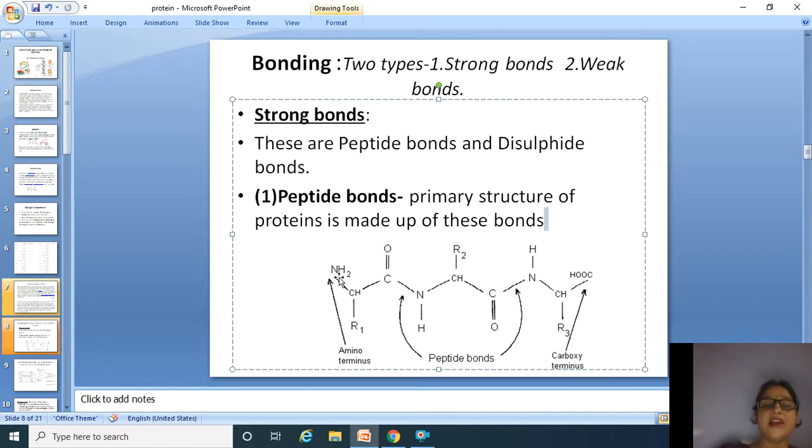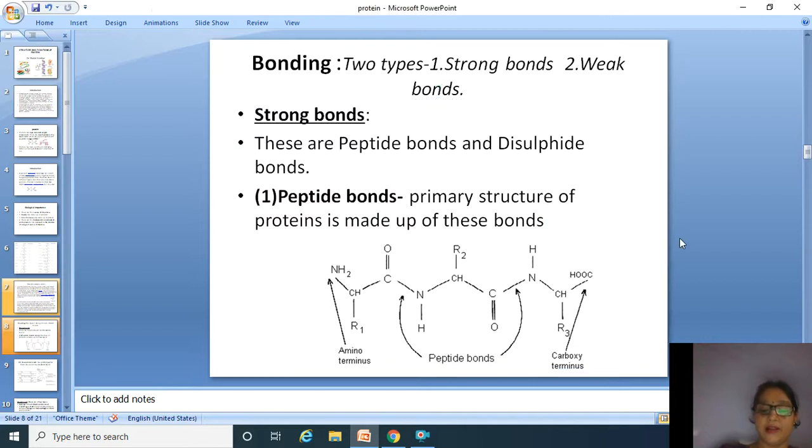And at the end of the polypeptide chain, if the end of the chain is present as an amino group, then this is known as the amino terminus. And if the end of the polypeptide chain is present with a carboxylic group, then it is known as the carboxy terminus.